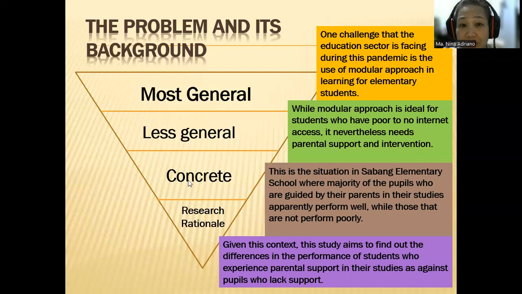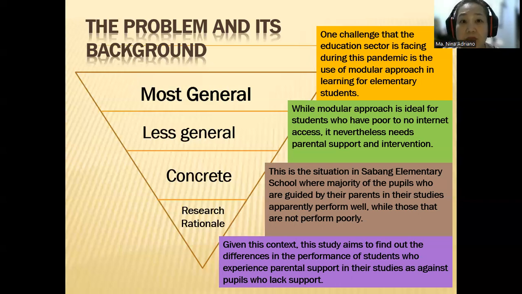We are now in this third level. Okay? This is the situation in Sabang Elementary School where majority of the pupils who are guided by their parents in their studies apparently perform well, while those that are not guided perform poorly. Okay? So we are trying to dig down into the problem slowly. You cannot simply give the problem outright directly, but there has to be a background. That's why it's called the problem and its background.